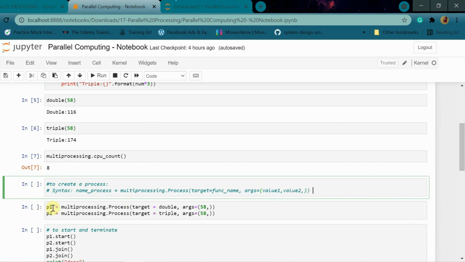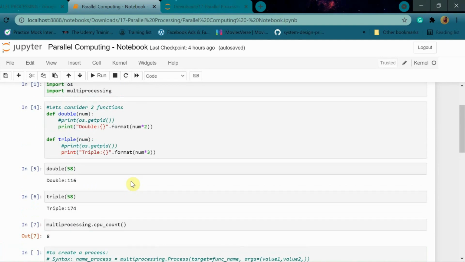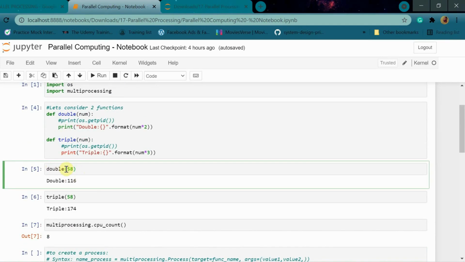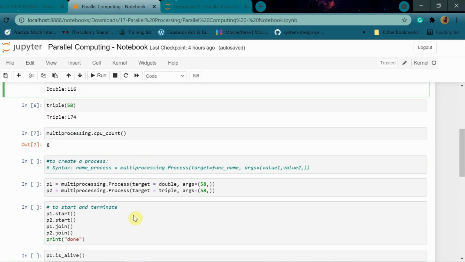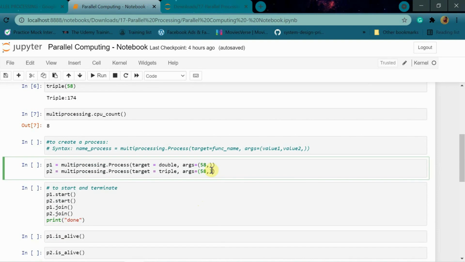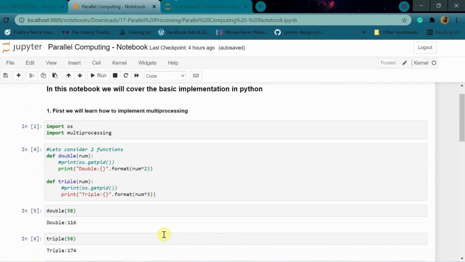So we are naming a process P1. We are just creating a process P1. Basically what we are doing is converting this double function into a process P1, and this triple function into a process P2. multiprocessing dot Process, target is equal to double, which is a function name, args is equal to 58 comma. So what is this 58 comma? Here we ran the function giving the argument 58, right? So here also we are creating a process with the argument parameter value as 58. So if I just run this,